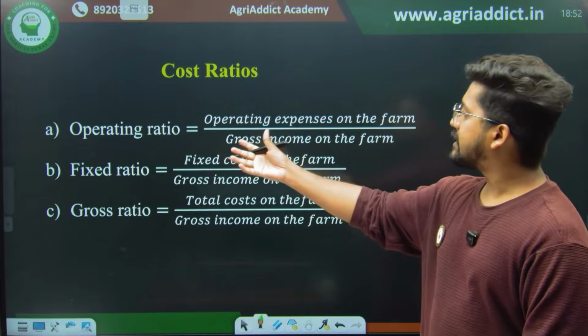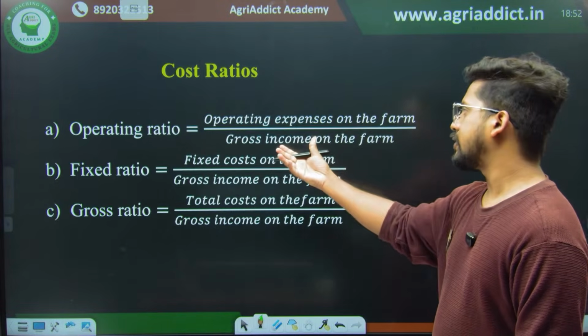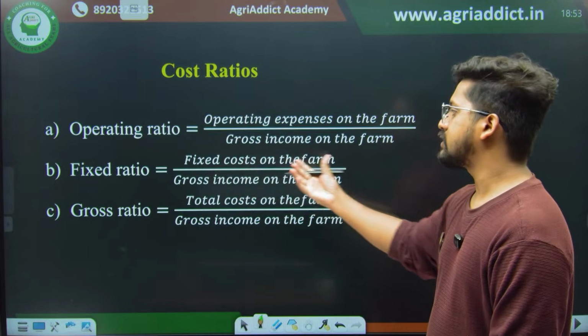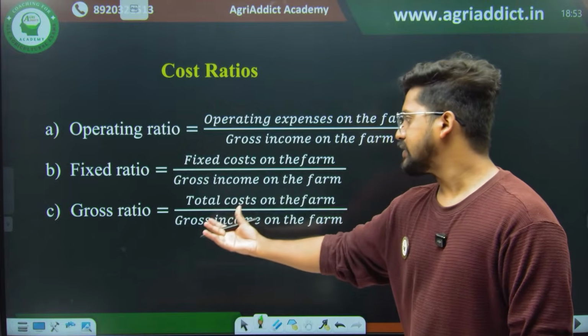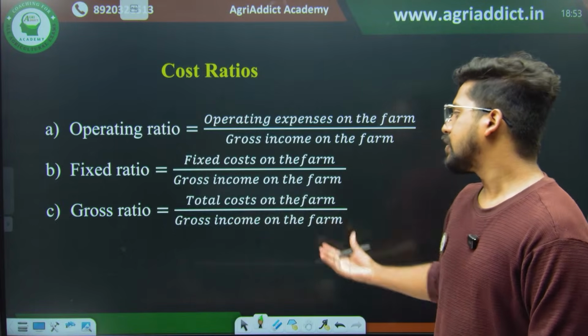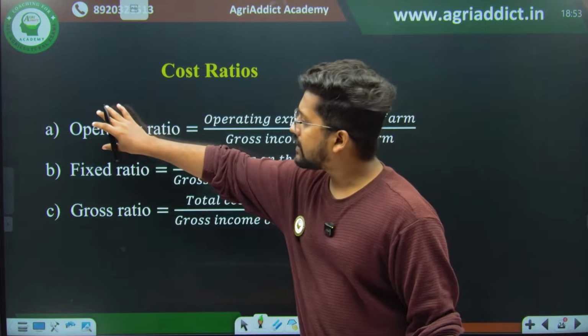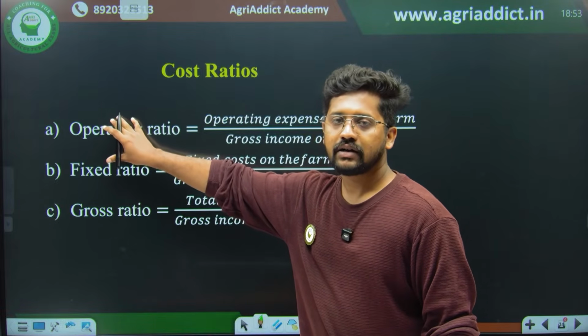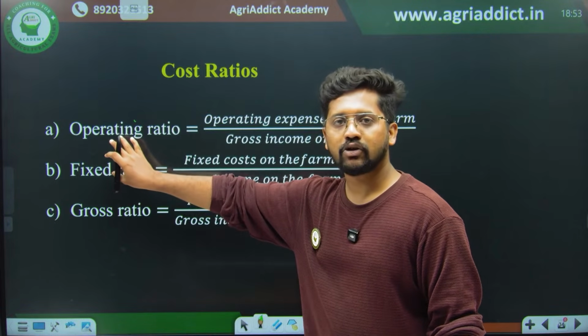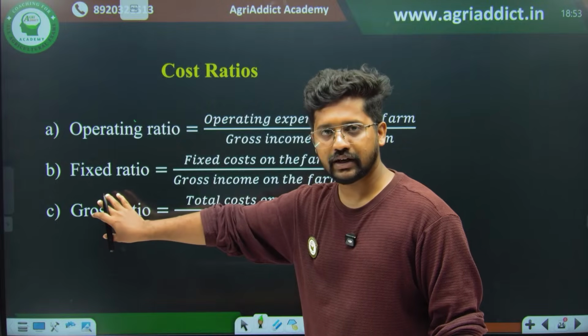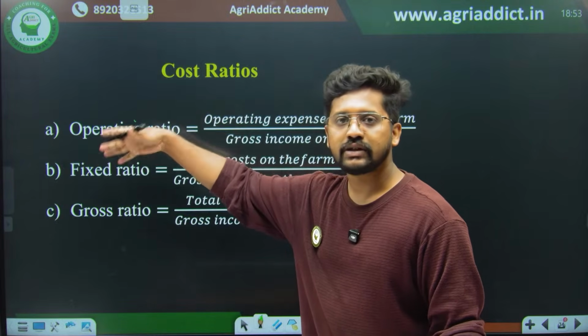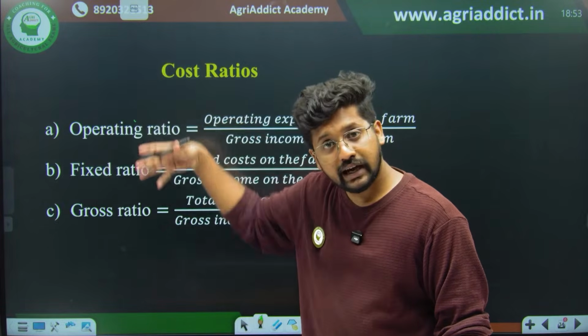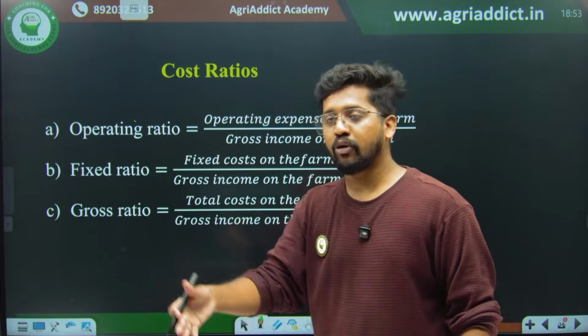So operating ratio: operating expenses on the farm divided by gross income. Fixed ratio: fixed cost in the farm divided by gross income. Gross ratio: total cost of the farm divided by gross income. So this is total variable cost or operating cost per gross income. Here it is total fixed cost per gross income. This is the total cost per gross income. These are cost ratios. As these ratios are lesser, the farm will be more efficient.